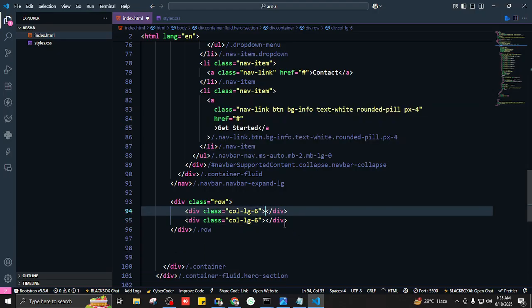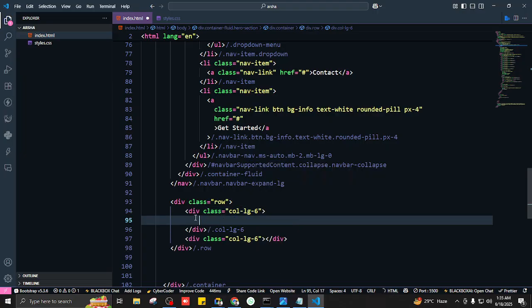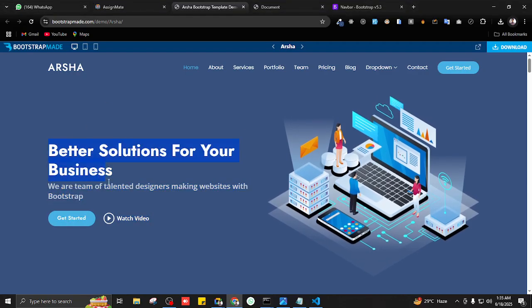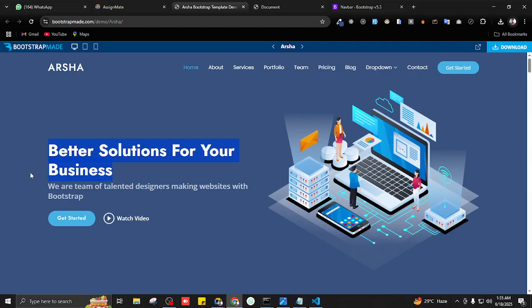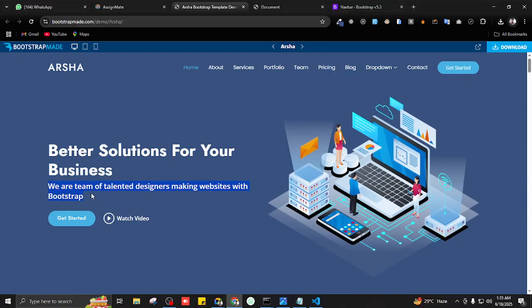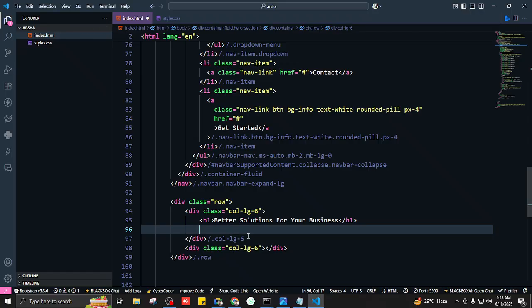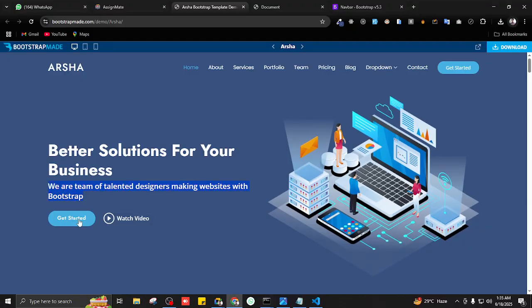Okay, let's move towards the first one. The first thing we have, what is this? This is h1 because this is the main heading. So I'll paste it here. After the h1 we have this p. We're going to give it some classes to style it better. After this we have this button.